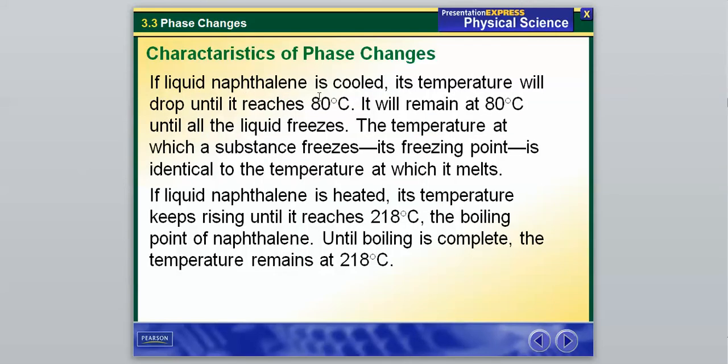And then if the liquid form is cooled, its temperature will drop until it reaches 80 degrees Celsius. It will remain at 80 until all the liquid freezes, and the temperature at which the substance freezes is its freezing point, and it's identical to the temperature at which it melts. And if the liquid form is heated, its temperature keeps rising until it reaches 218 degrees Celsius, which is its boiling point. Until all boiling is complete, the temperature remains at 218.